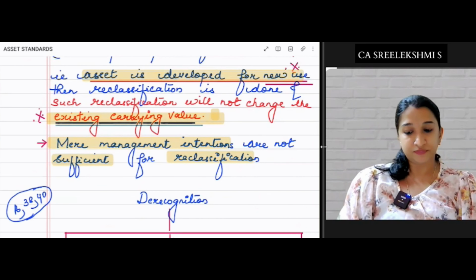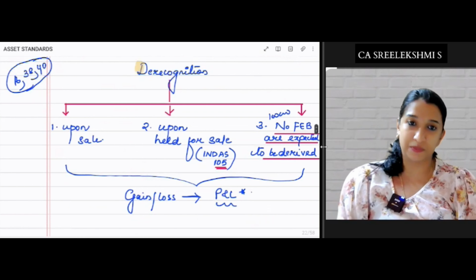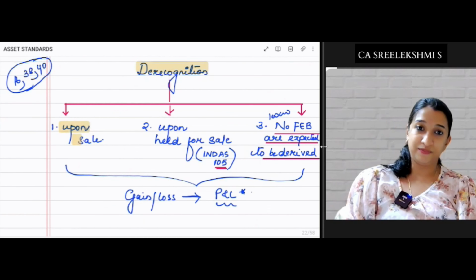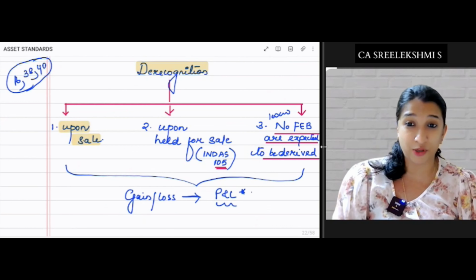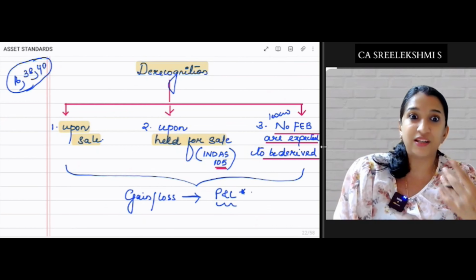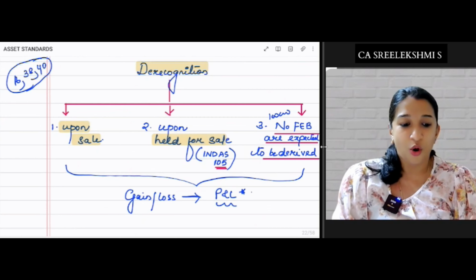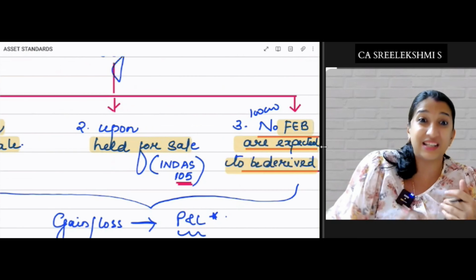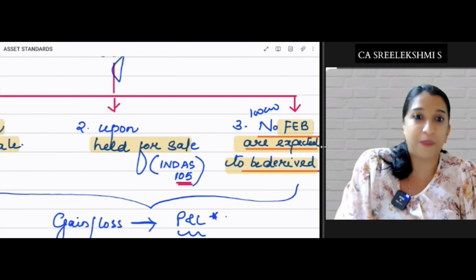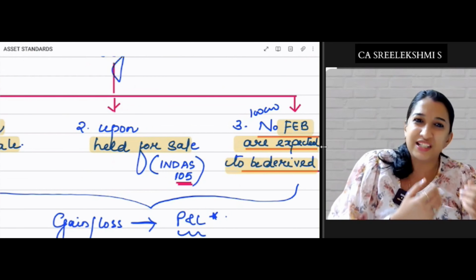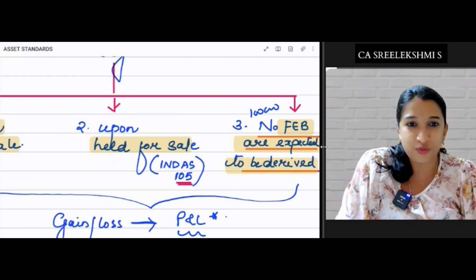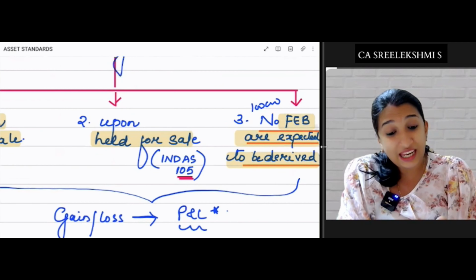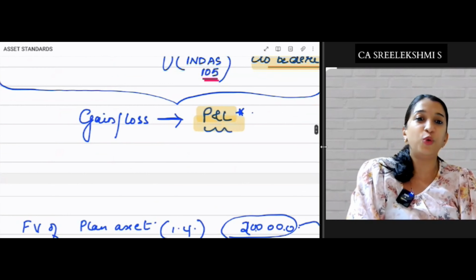Okay, fine. Now, derecognition principle. You can derecognize investment property upon sale, or when the asset is held for sale, or no future economic benefits are expected to be derived. That is, the asset is withdrawn from its active use. If the asset is withdrawn from its active use, derecognition can be done. Okay, and gain or loss will be transferred to P&L.